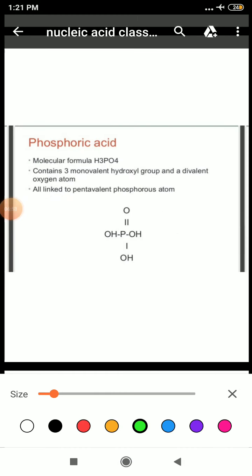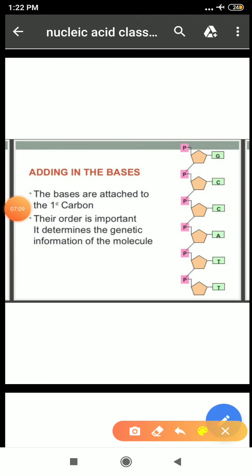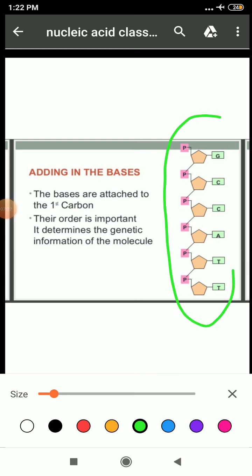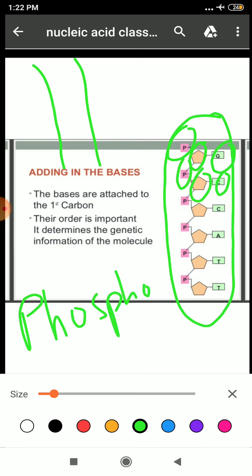Student, next is your phosphoric acid, that is also present in your nucleotide. See here, this is your phosphate. Clear? Now if I give you the summary, see here, this is one chain of DNA. It is a polynucleotide. It consists of phosphoric acid, sugar and nitrogenous bases, and all these are combined together through the phosphodiester bond. Which bond? Phosphodiester bond. Clear?